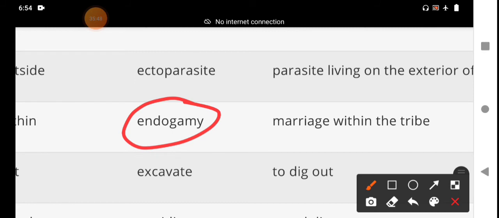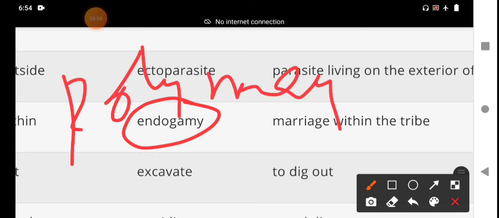Polygamy. Poly means many. Gamy means marriage. Polygamy is the practice or custom of having more than one wife or more than one husband at the same time.